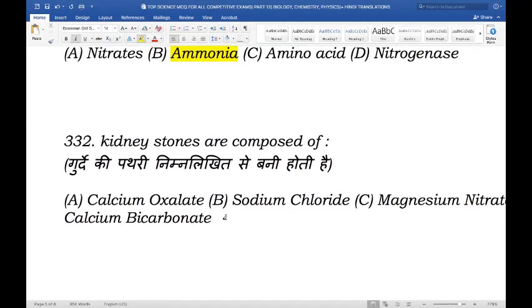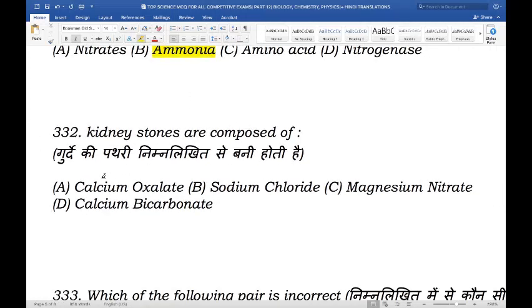Next question. Kidney stones are composed of. So what are kidney stones made up of? Is it calcium oxalate, sodium chloride, magnesium nitrate, or calcium bicarbonate? And the right answer here is calcium oxalate. Most kidney stones are calcium stones, usually in the form of calcium oxalate.